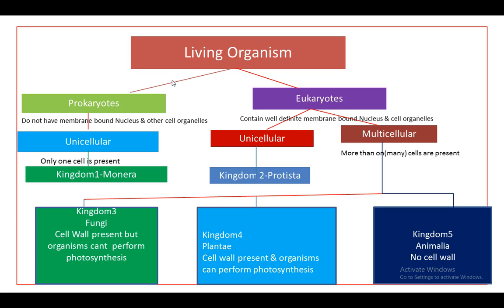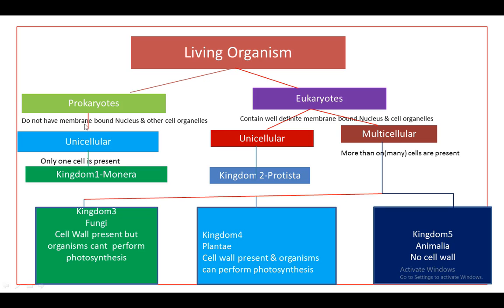The first criterion he used is the complexity of the cell structure. It means whether the organism's cell is prokaryotic or eukaryotic in nature. What is meant by a prokaryotic cell? A prokaryotic cell is a cell in which the nucleus and other cell organelles do not have a membrane around them.